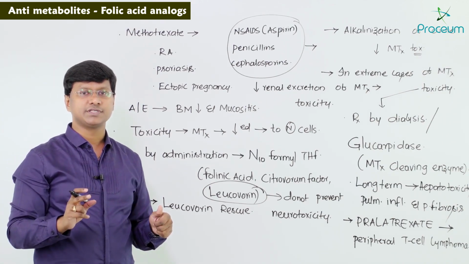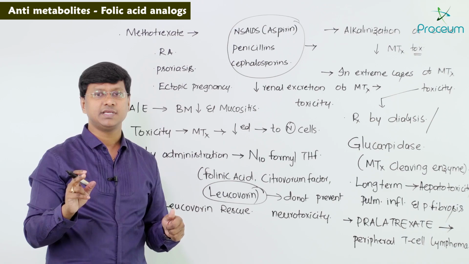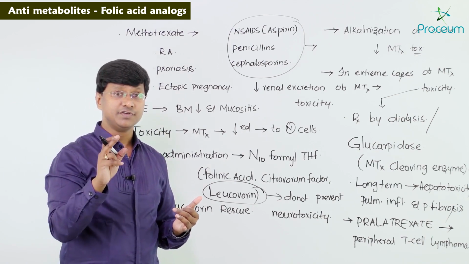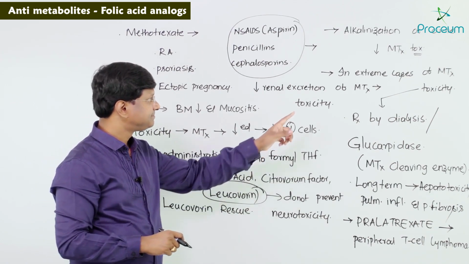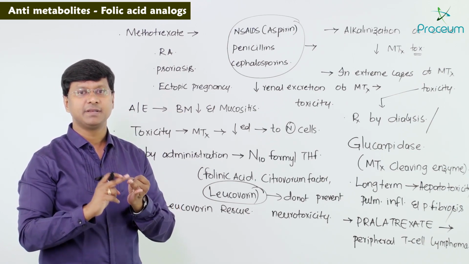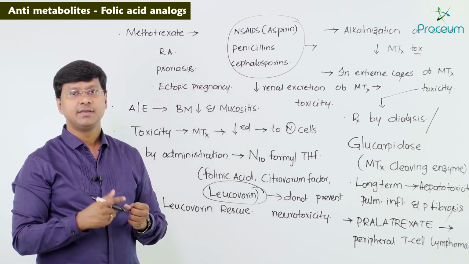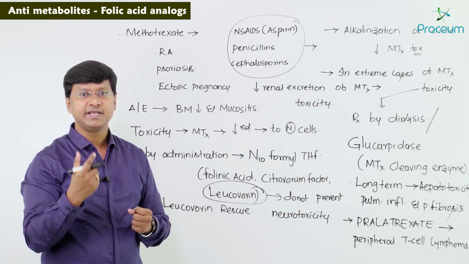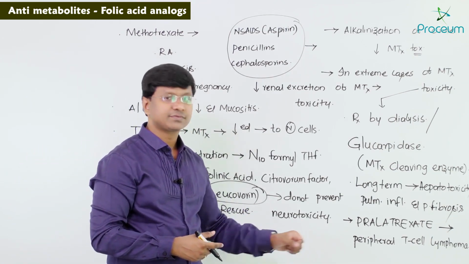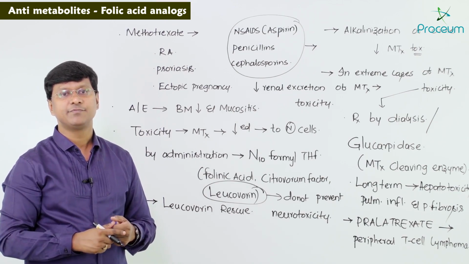You can reduce methotrexate toxicity by alkalinization of the urine, and in extreme cases the toxicity can be treated by dialysis or the administration of glucarpidase, which is a methotrexate cleaving enzyme. Long-term use of methotrexate may also lead to hepatotoxicity, pulmonary infiltrates and pulmonary fibrosis. Drugs like NSAIDs such as aspirin, penicillins and cephalosporins may decrease the renal excretion of methotrexate and result in toxicity. And you have a similar drug called pralatrexate, which is indicated for peripheral T-cell lymphoma.